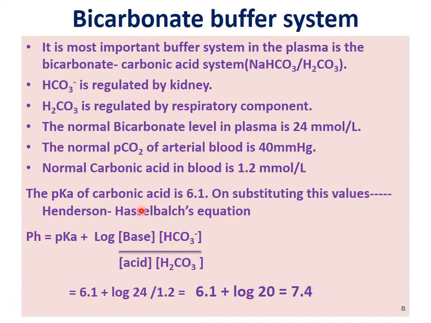Now the pKa value of carbonic acid is 6.1. So on substituting this value in the Henderson-Hasselbalch equation, pH is equal to pKa plus log of base upon acid. This base is bicarbonate, so when we put the value of bicarbonate, 24, and the H2CO3 value, 1.2, and take out their log, then the value comes to be 7.4. This proves that this is an efficient buffer system.